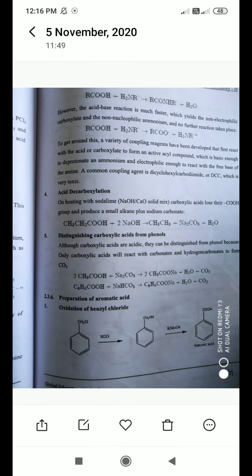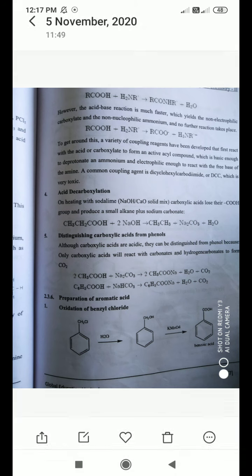On heating with soda lime, meaning a solid mix of NaOH plus calcium oxide, the carboxylic acid loses its COOH group and produces a smaller alkane plus sodium carbonate. So when the acid reacts in the presence of soda lime, you will get the alkane as a product, and sodium carbonate as a byproduct, and water.